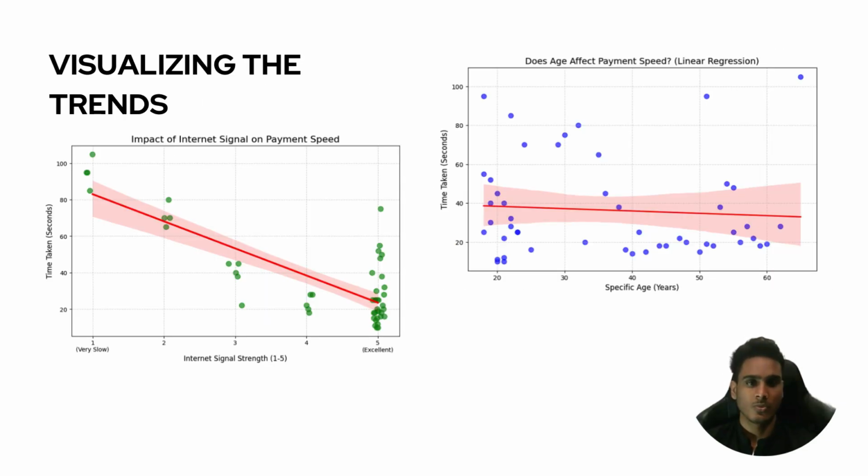This graph visually confirms our equation. On the left, you can see a steep downward slope. As the internet signal goes from 1 to 5, the time drops drastically. On the right, the line for age versus time is nearly flat. This visually proves that high wait times happen to everyone, young or old, if the connection is bad.